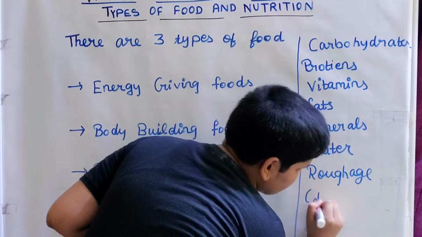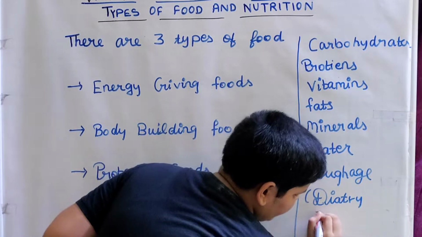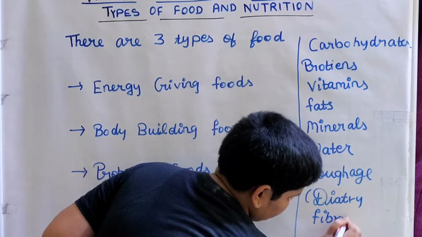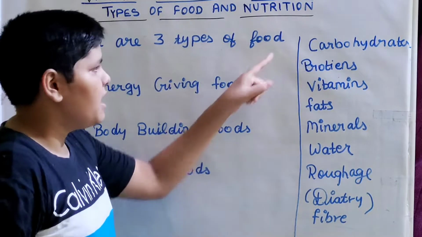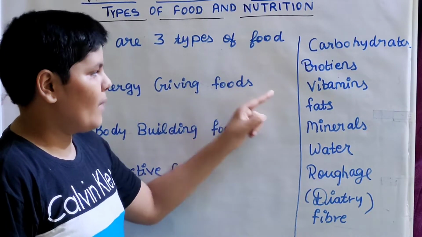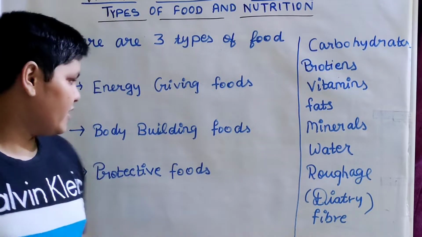Roughage is also called dietary fiber. So these are the main nutrients: carbohydrates, proteins, vitamins, fats, minerals, water, and roughage or dietary fiber.